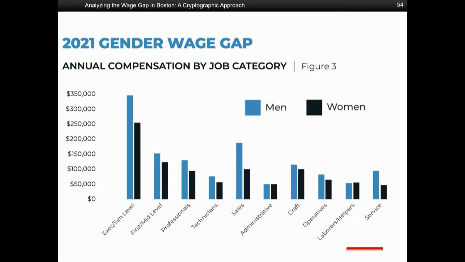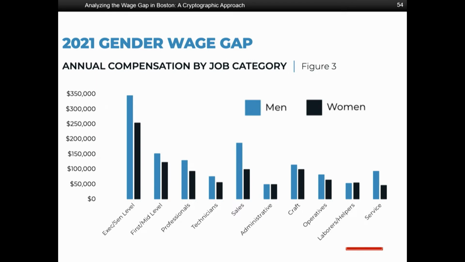This data is incredibly useful in understanding the wage gap, so it's vital that this data is actually an accurate representation of the compensation in Boston. However, it's also really sensitive data. Not every company is okay with just releasing their data to the public or even one trusted individual or organization like the Boston Women's Workforce Council. And so this means that collecting this type of data is a really challenging problem.